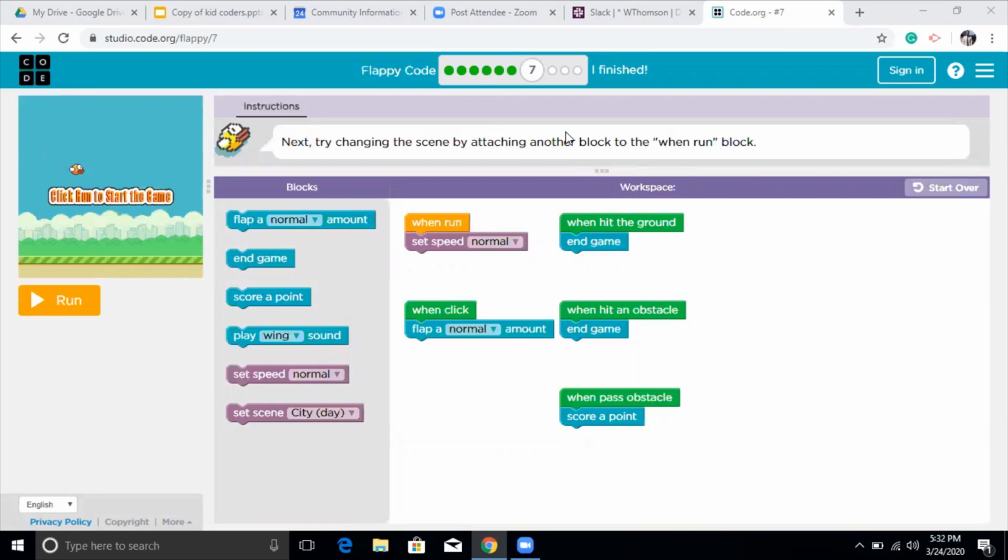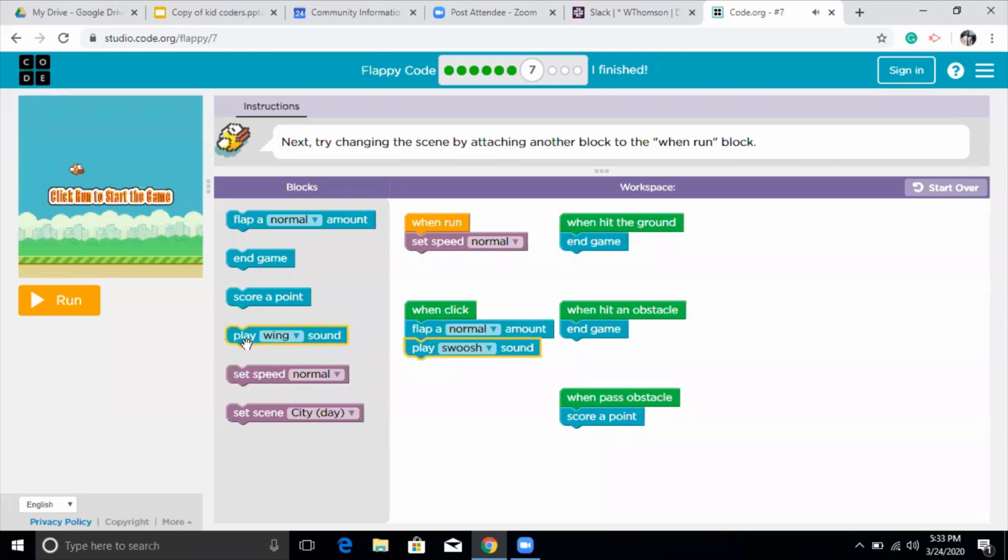Okay, so the puzzle number 7 here is: when run, set speed normal. This is what we use already. When hit the ground, end game. So in this puzzle level, I don't want to hit the ground, otherwise I will just end the game and my game will be over. When hit an obstacle, also end the game. So I don't want to do that either. When click, flap a normal amount. And then I can also add a sound if I want.